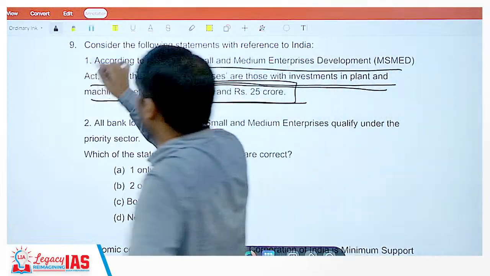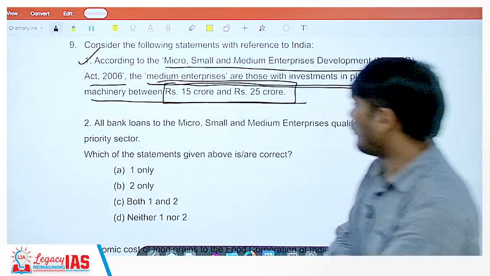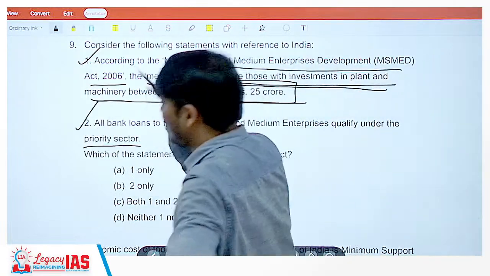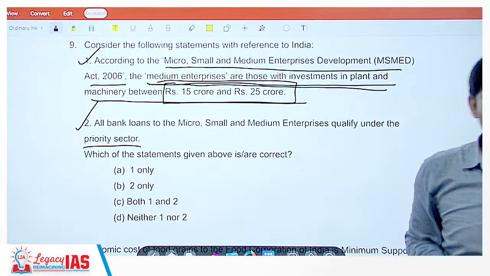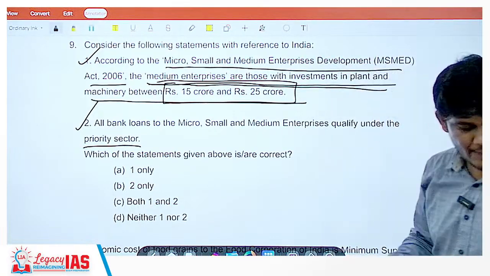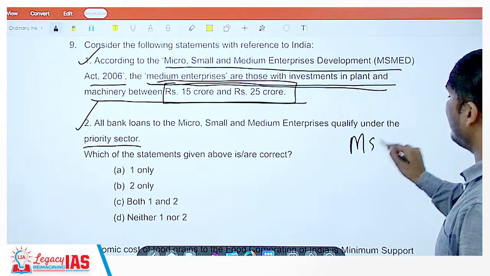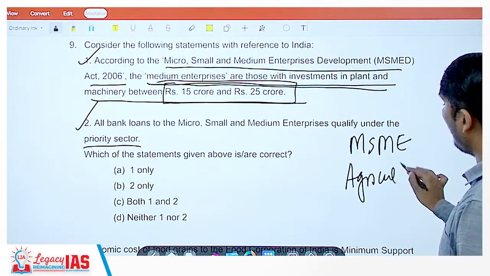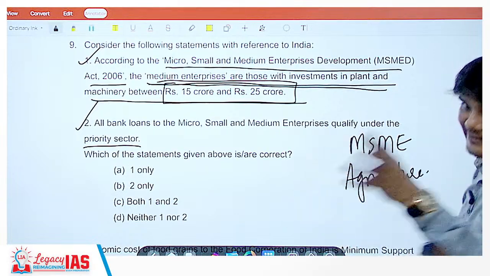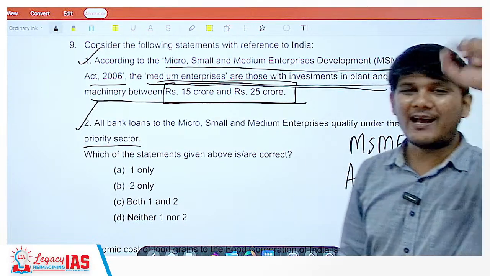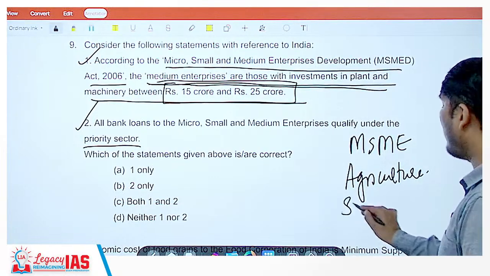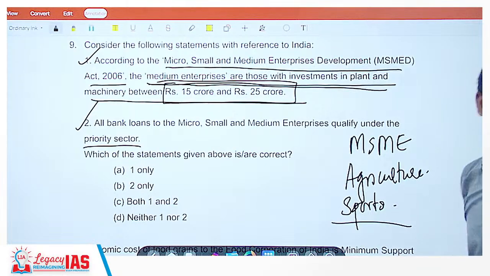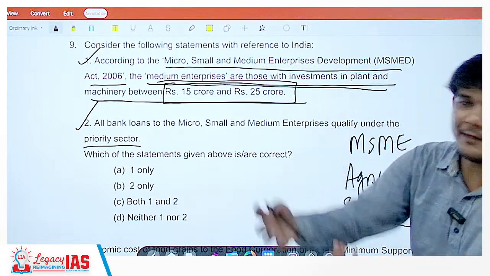All bank loans to micro, small and medium enterprises qualify under the priority sector. Yes, you should know what all the priority sectors are. For example, MSME is a priority sector. In the same manner, agriculture is also a priority sector. In fact, in last year's budget, even sports was made a priority sector for some years, to help the development of sports.